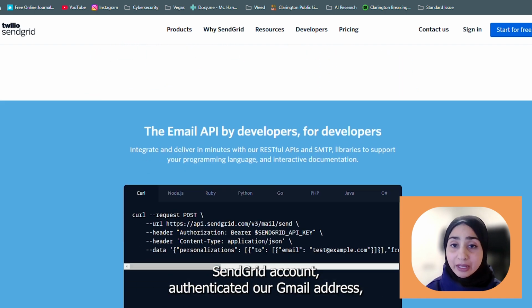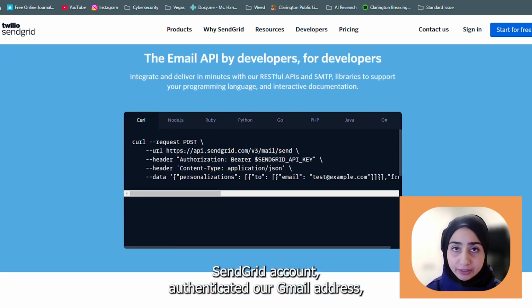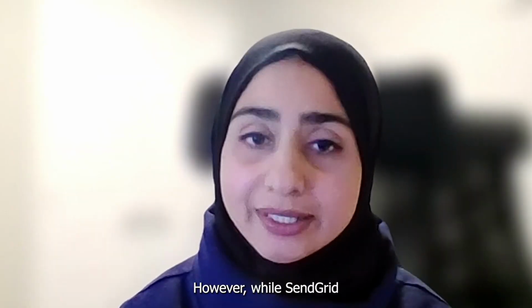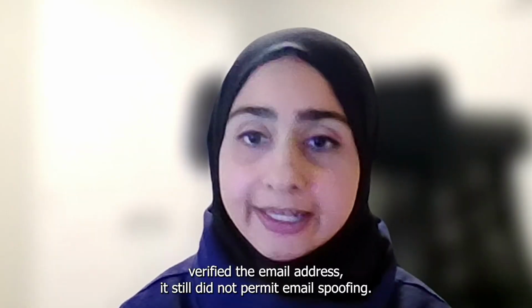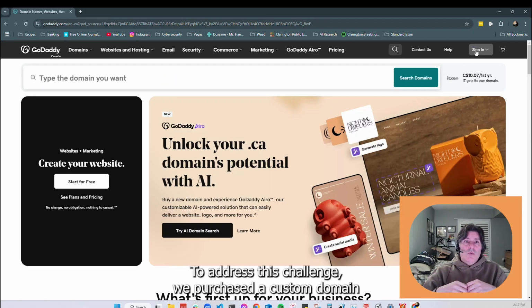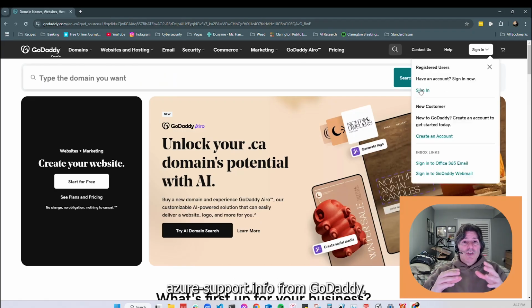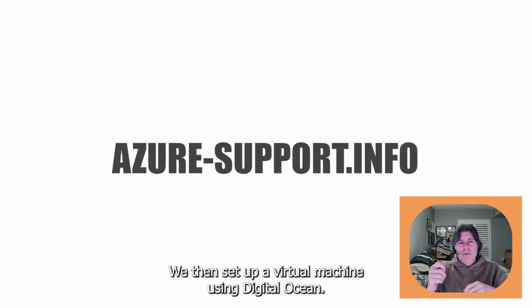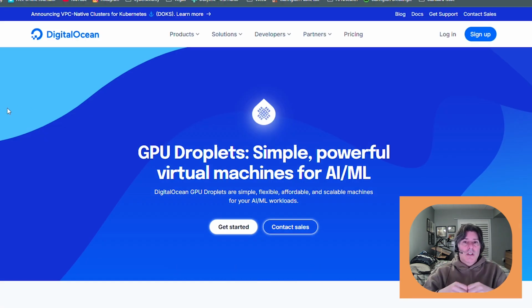We created a SendGrid account, authenticated our Gmail address, and integrated it into the GoPhish sending profile. However, while SendGrid verified the email address, it still did not permit email spoofing. To address this challenge, we purchased a custom domain, azure-support.info from GoDaddy. We then set up a virtual machine using DigitalOcean.